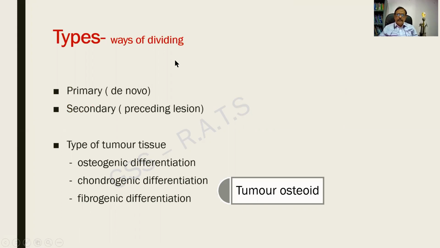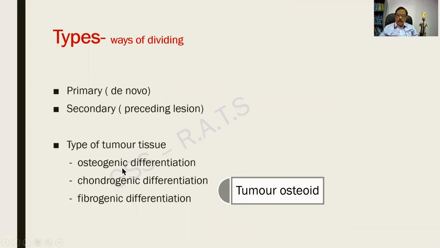There are different ways of dividing it. One is according to the incidence, whether it is primary or secondary. Primary, de novo. We do not know any preceding cause. And secondary, when there is a preceding lesion. Another method of classifying can be according to the tumor tissue, histologically.